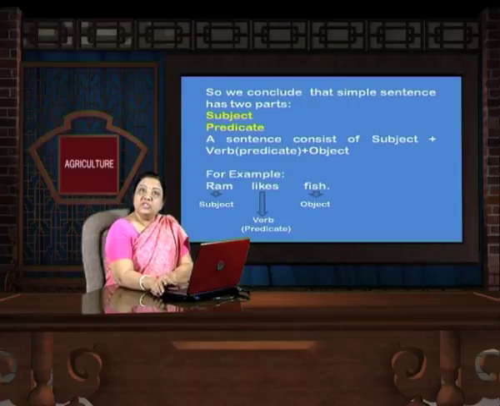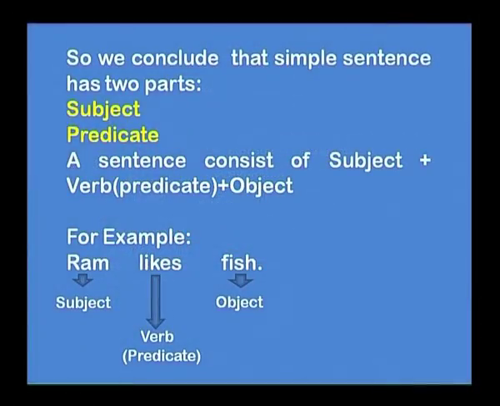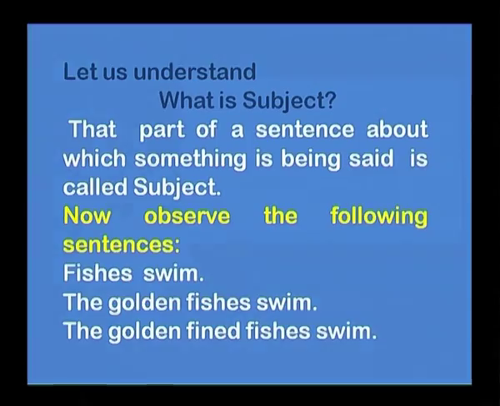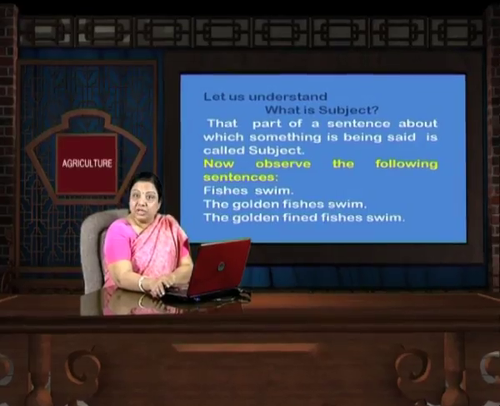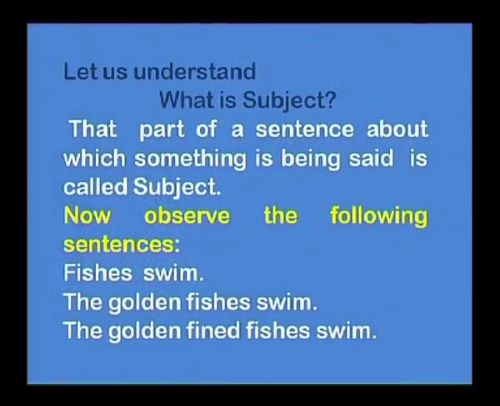A sentence which consists of subject plus verb plus object. For example, Ram likes fish. Ram is the subject here, likes forms the predicate which has a verb here, and fish is an object. Now, the next move is we have to understand what is a subject. That part of a sentence about which something is being said is called a subject.